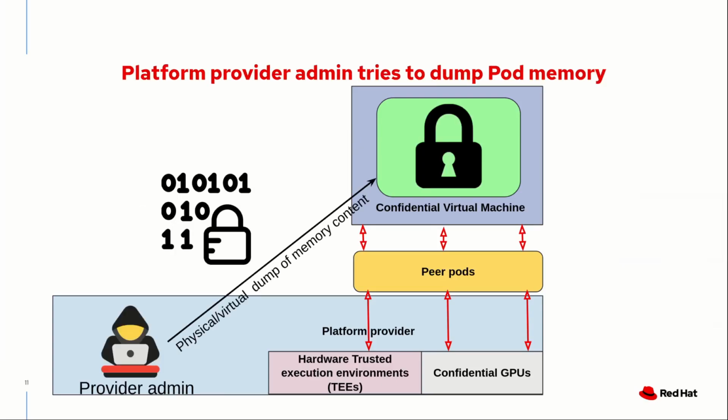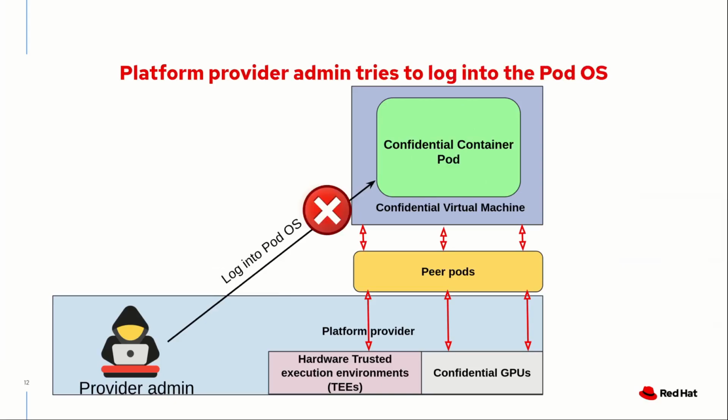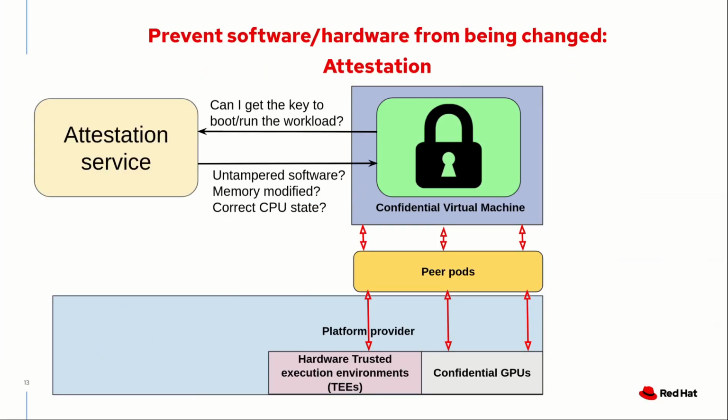If the provider admin tries to physically or virtually dump the memory, since it has access to the platform, it will only get a bunch of encrypted data, or zeroed data, depending on the hardware. If the provider admin also tries to log into the confidential virtual machine, that is also disabled by default. And lastly, in order to be sure that the trusted execution environment, the GPUs, CPUs, and the confidential virtual machine software stack have not been tampered with, attestation takes place to make sure everything is working as intended.